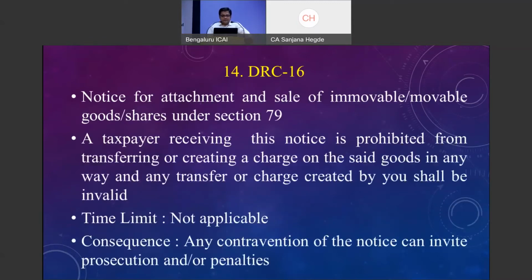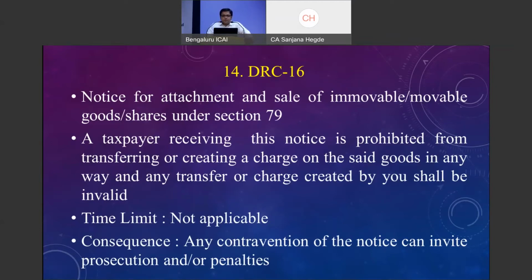DRC 16, a notice for attachment and sale of immovable or movable property, goods or shares under section 79. Any taxpayer receiving this notice is at the fag end of all the proceedings. Once section 79 is invoked, you are at the end of the proceeding stage, and once these recovery notices are issued, you are not supposed to act against that particular notice. You are not supposed to dispose of the assets or transfer the name to some other person. These things will not be accepted by the department.